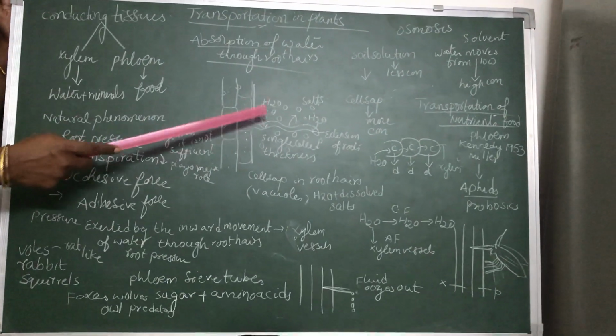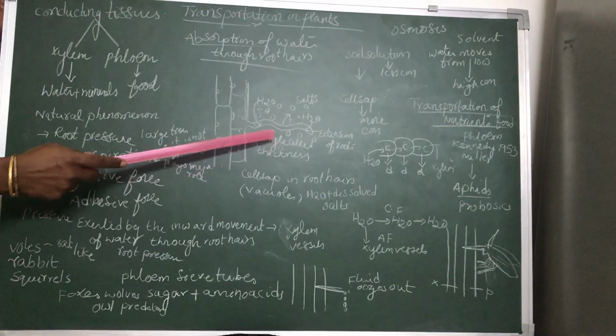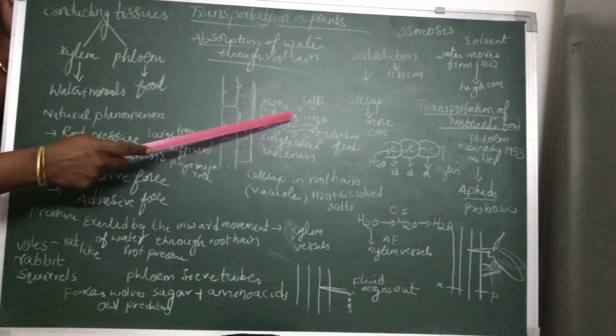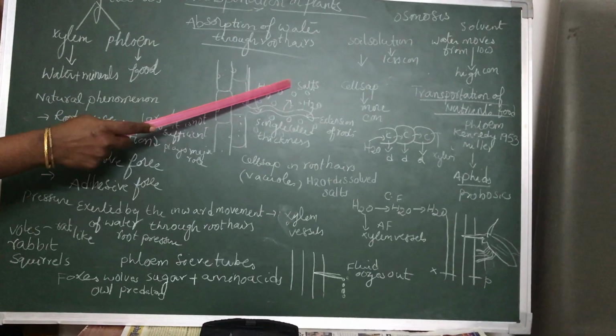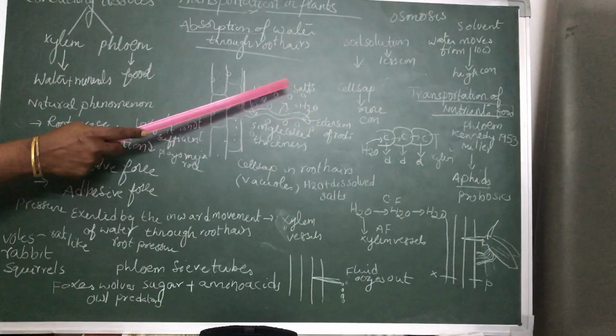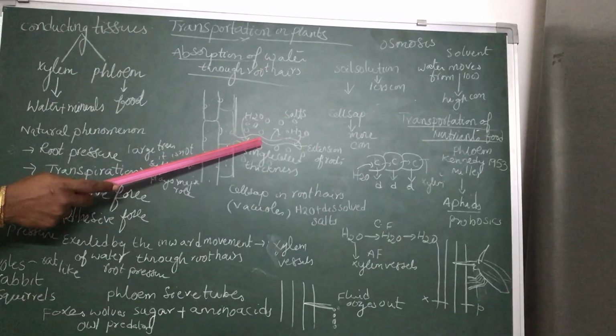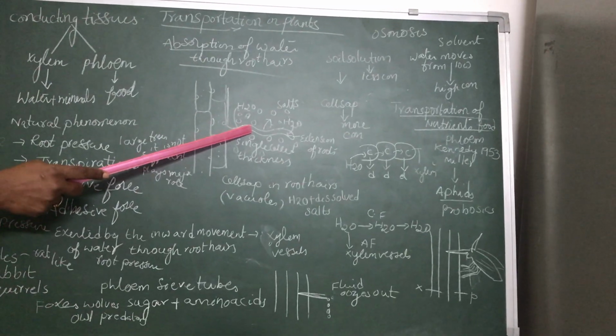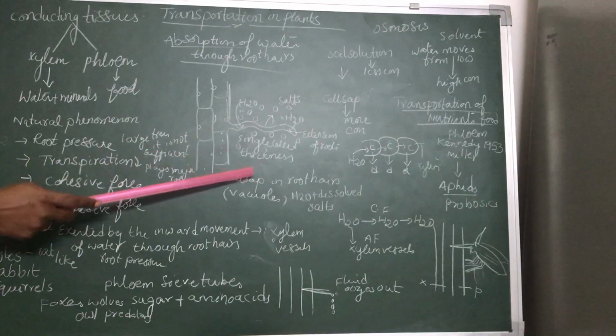So these root hairs will penetrate into the soil, and when you water the soil, the salts that are present in the soil get dissolved and a solution is formed. The root hair cells contain cell sap in their vacuoles.